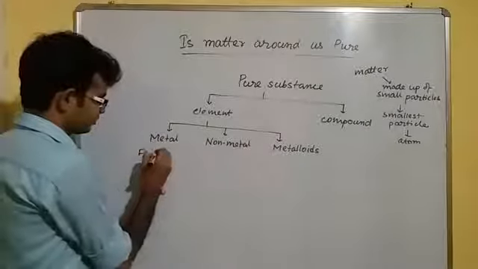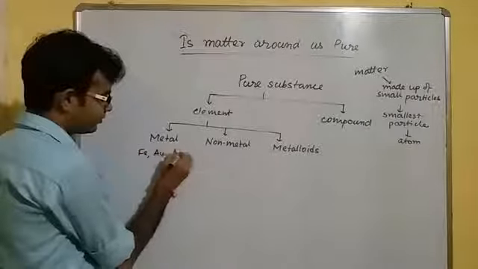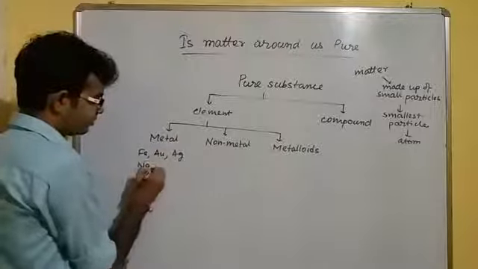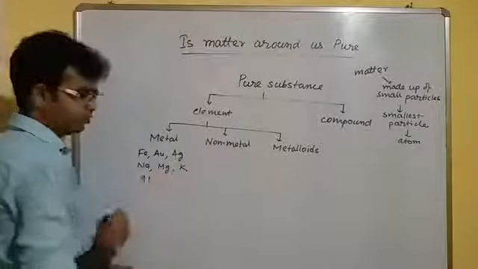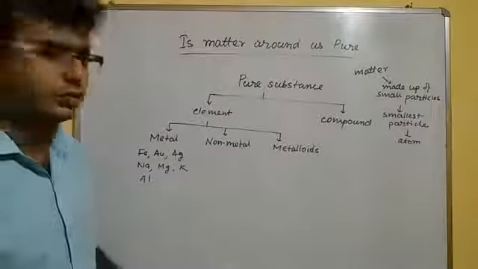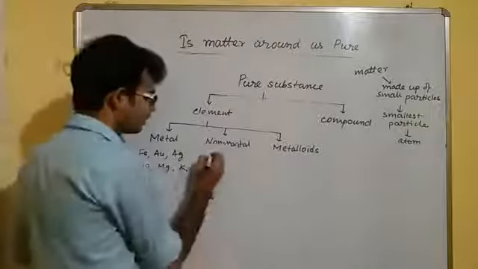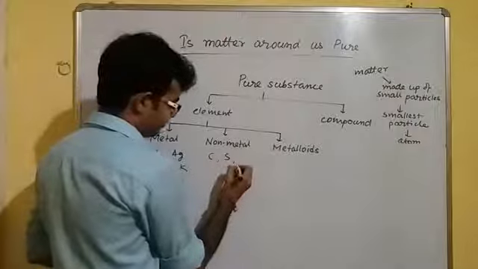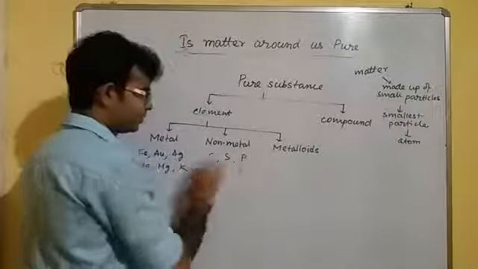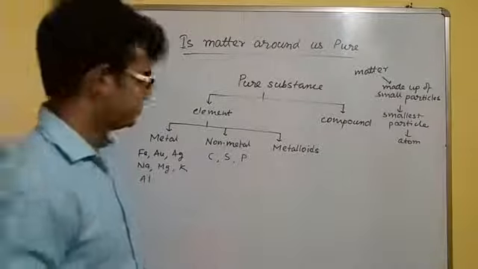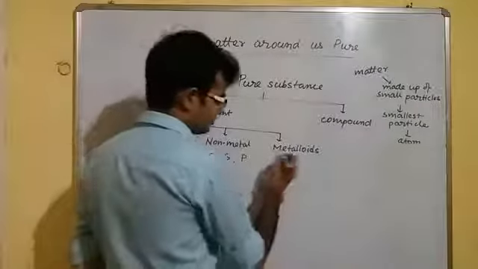Iron, gold, silver, sodium, magnesium, potassium, aluminium: these all are metals. Non-metals are like carbon, sulfur, diamond, phosphorus, plastic.